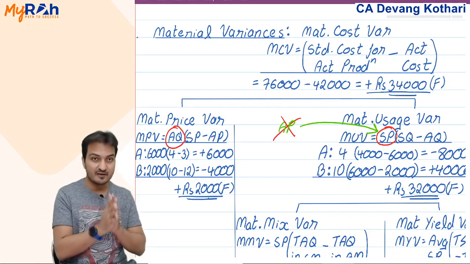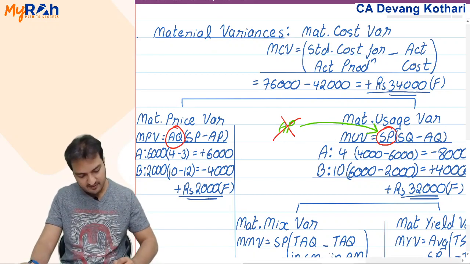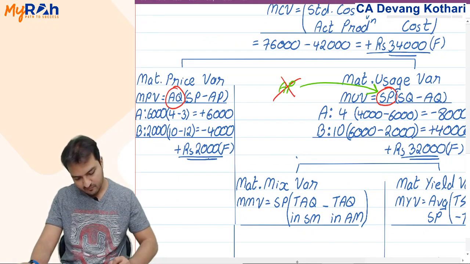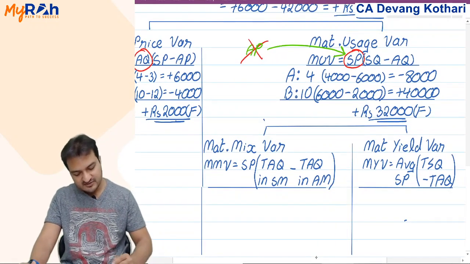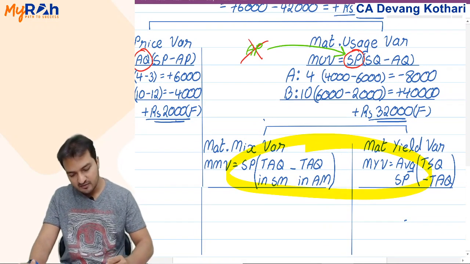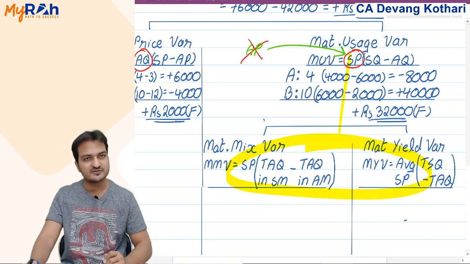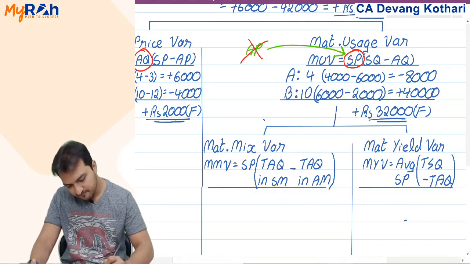Listen to this example. These next two variances, you see that I have named them as material mix variance and material yield variance. Well, these two variances, mix variance and yield variance, are subcategories under the usage variance. They are subcategories within the usage variance.